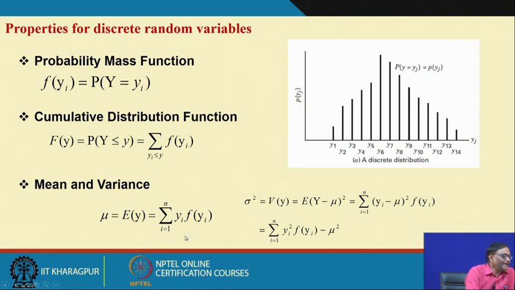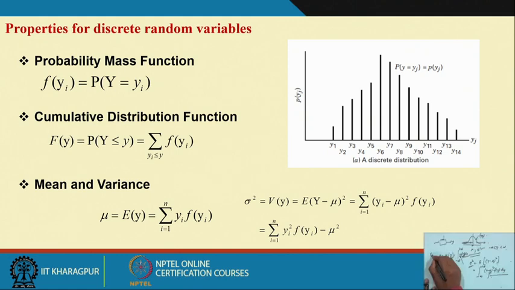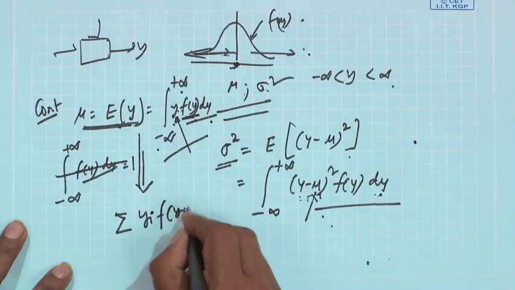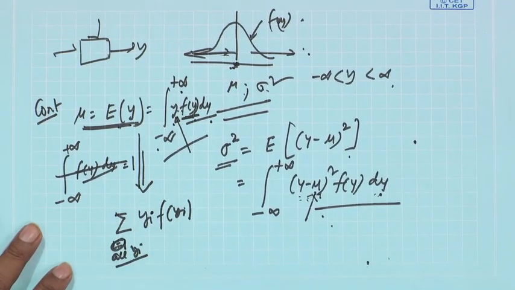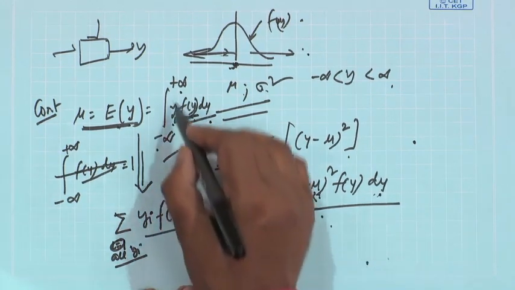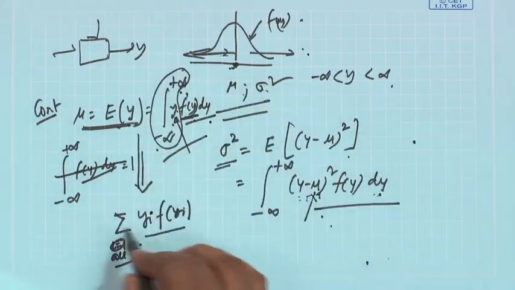When you go for mean and variance, instead of integration you use summation: the sum over i equal to 1 to n of y_i f(y_i). Analogous to the continuous case, where the expected value of y is the integral from minus infinity to plus infinity of y f(y) dy, in the discrete case you write y_i f(y_i) over all i, and instead of integration you write summation.